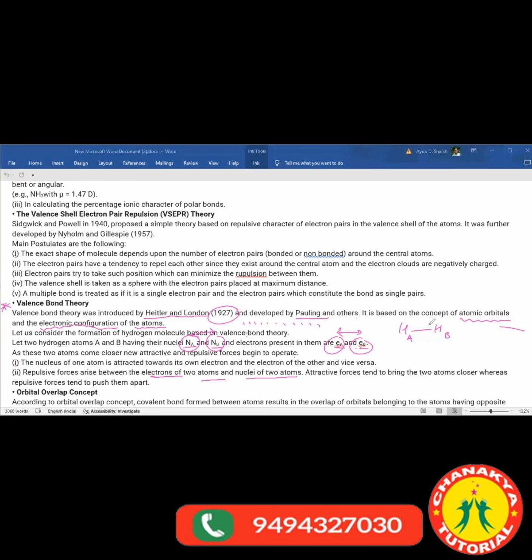So this situation arises while forming the hydrogen molecule. Now we have to see the orbital overlap concept.